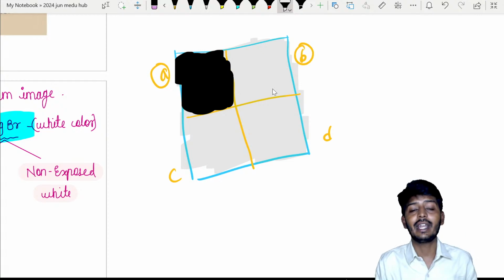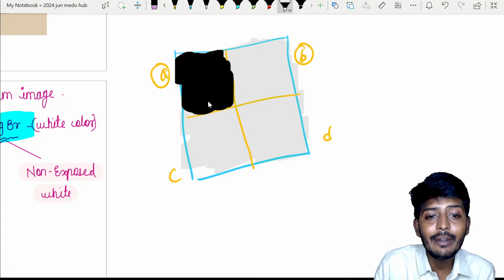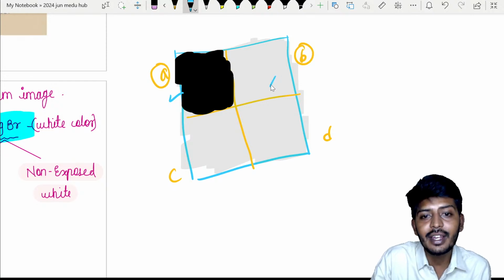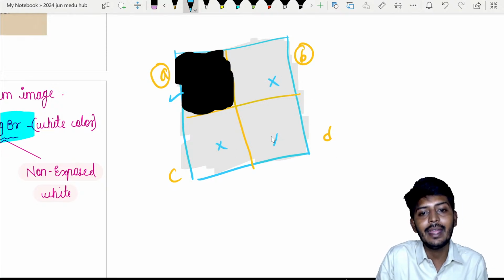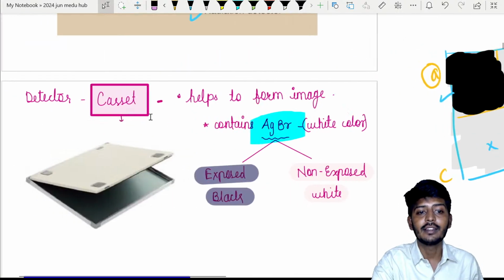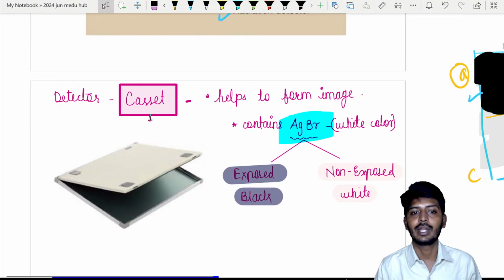There are two important aspects to understand. Wherever exposure is there, it will allow black color. Wherever exposure is not there, there will be white color. This is a very important point to be remembered: that is your exposed and non-exposed areas.